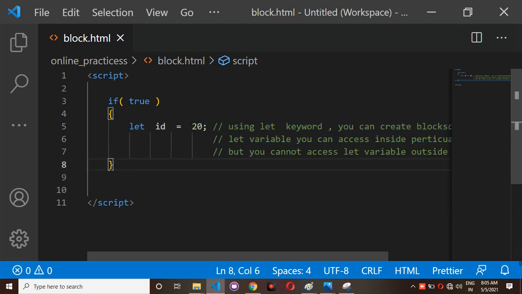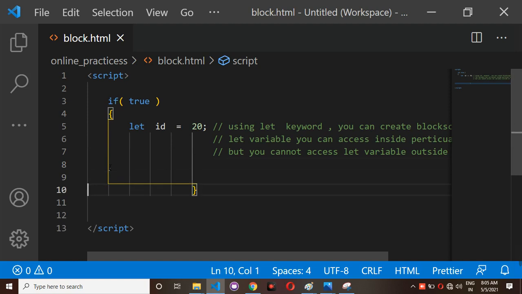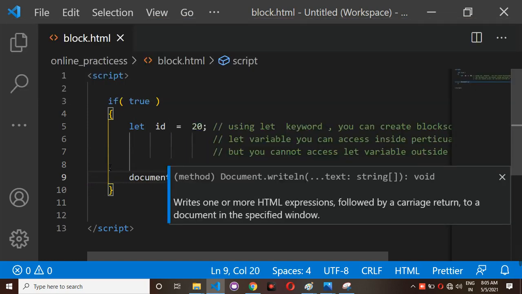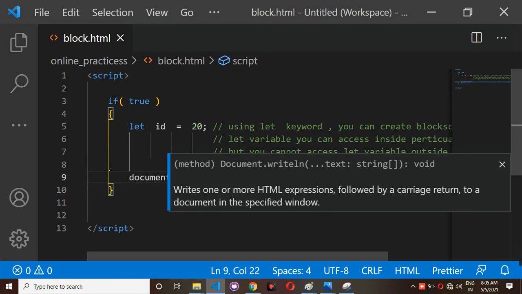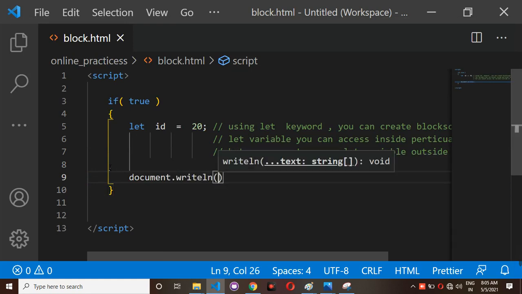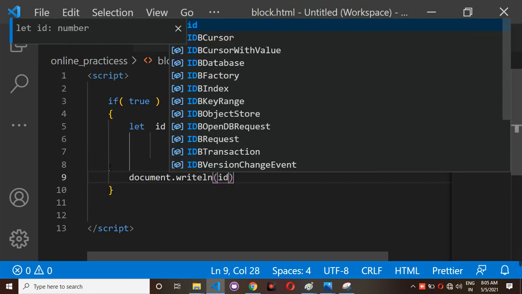So just observe here, I am taking the document dot writeln method, and inside I am using id.